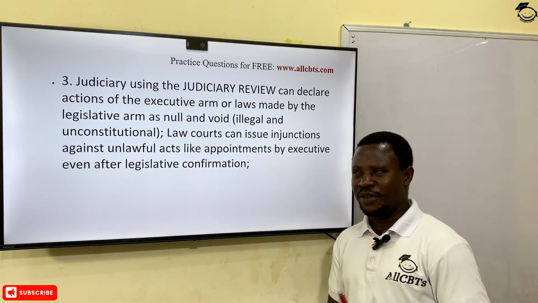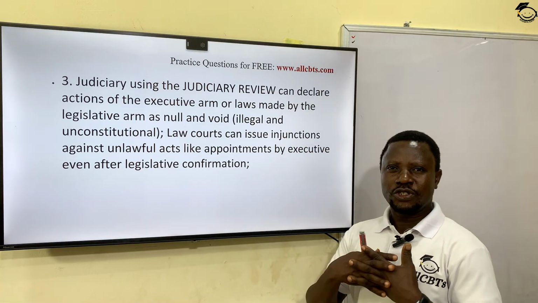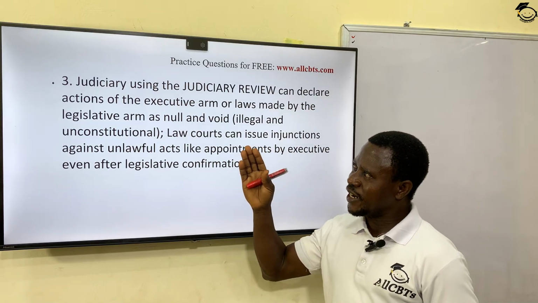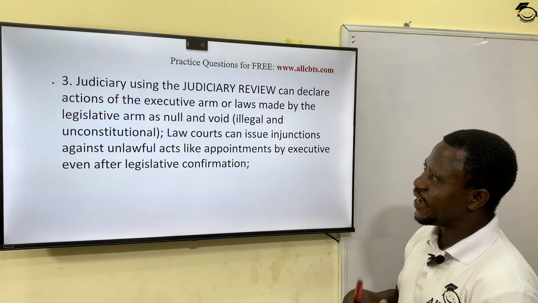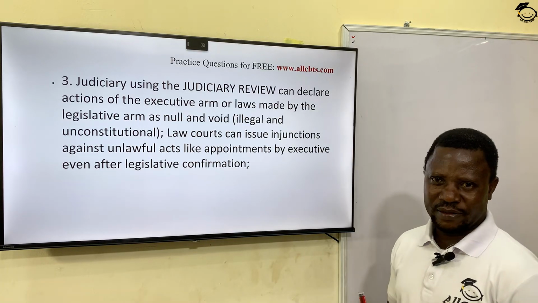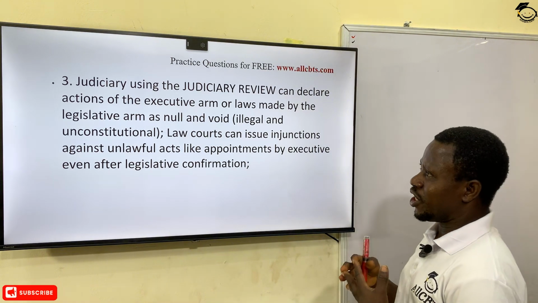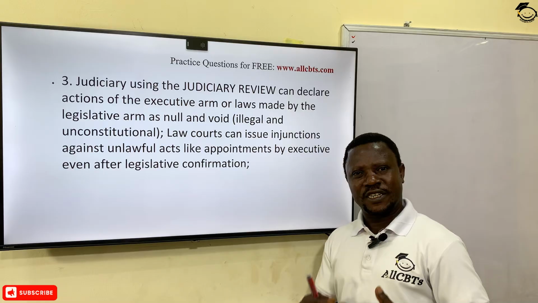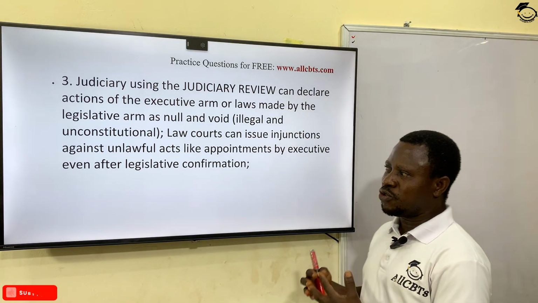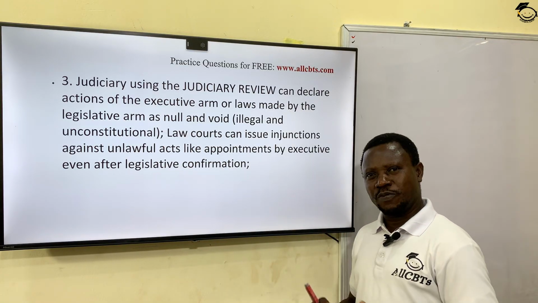The judiciary arm of government was given a special power under checks and balance, known as what? Judiciary review. With this judiciary review, the judiciary arm of government can declare the actions of the executive arm as illegal or null and void. They can also checkmate all the laws made by the legislature. Are you with me? Now, the law court can issue injunctions against unlawful acts or appointment of the government.